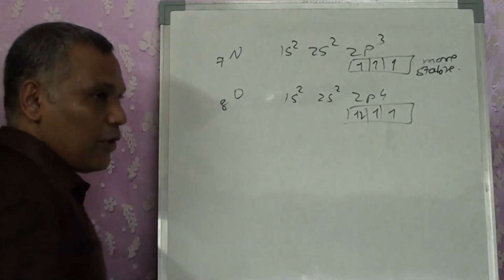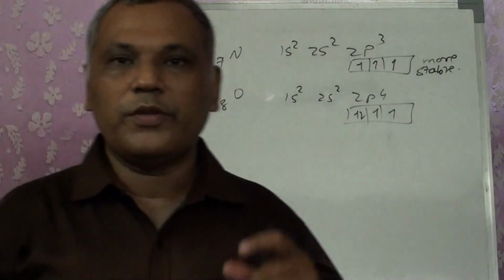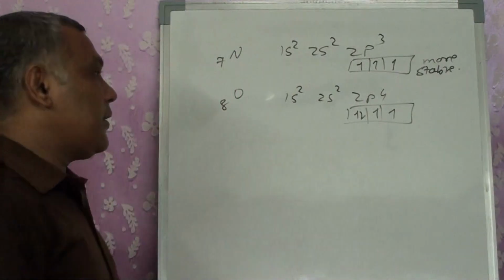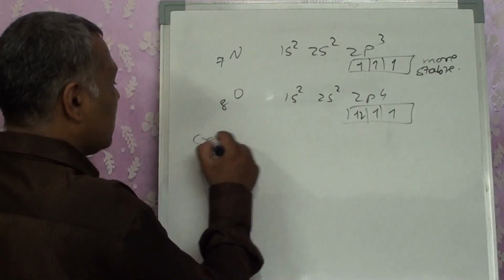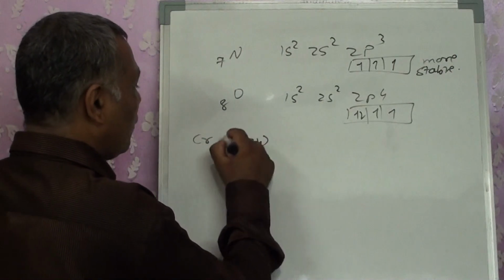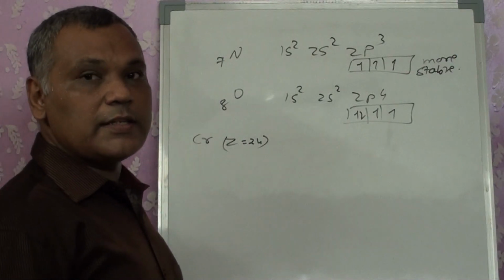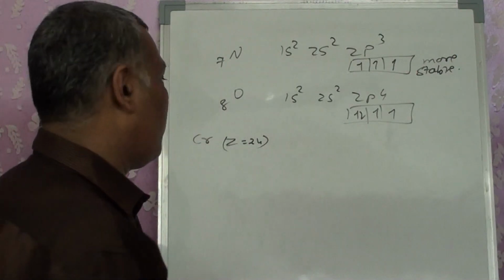Similarly, because of this characteristic, the half filled or completely filled stability, there are two elements with a small change in configuration. Z equals 24 is considered an exceptional electronic configuration.